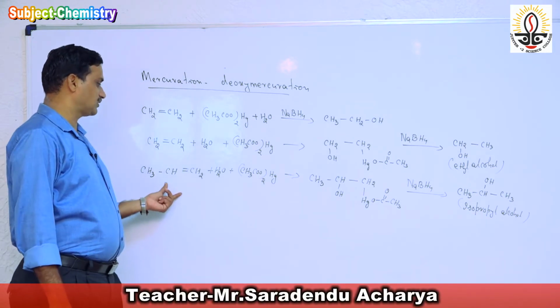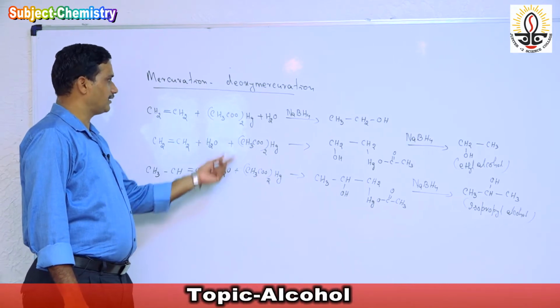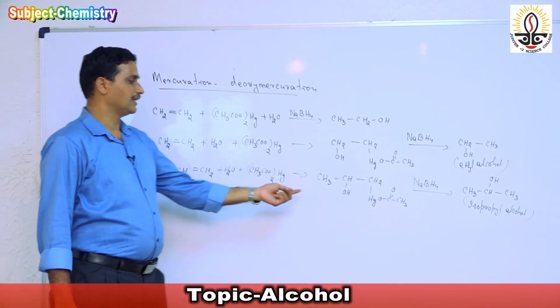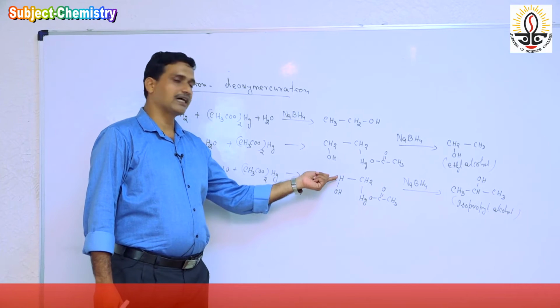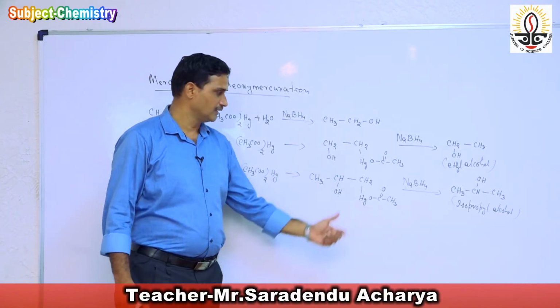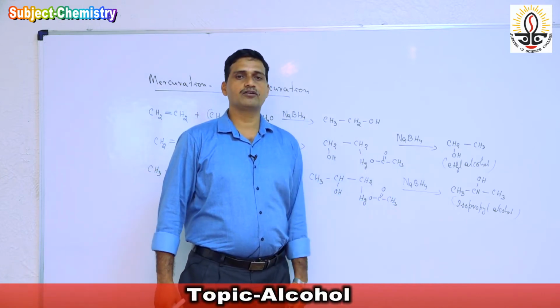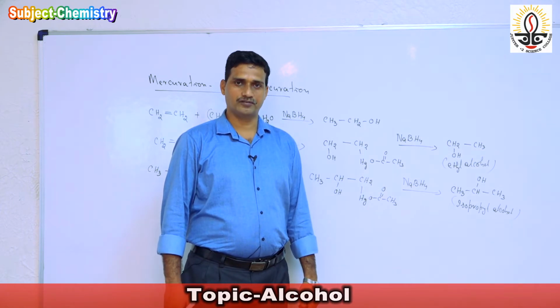Like this, it is an unsymmetrical molecule, propene. When oxymercuration takes place, we get the OH group on the carbon which contains less number of hydrogens, following Markovnikov's rule. Then demercuration takes place in presence of sodium borohydride, and we get the secondary alcohol.